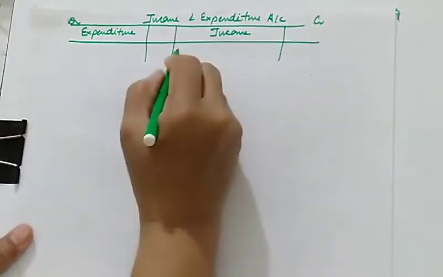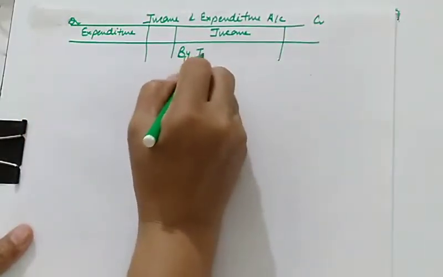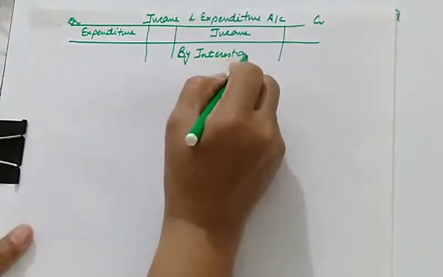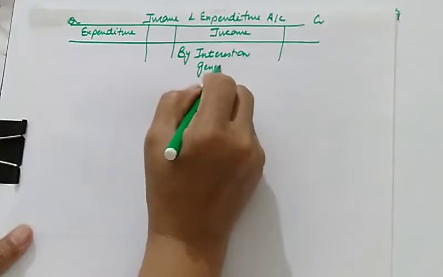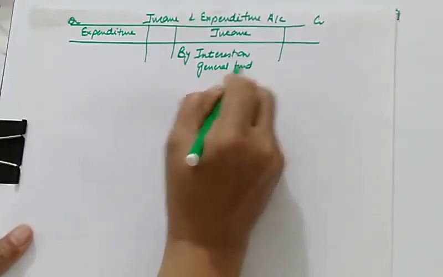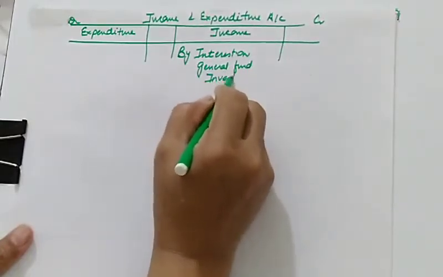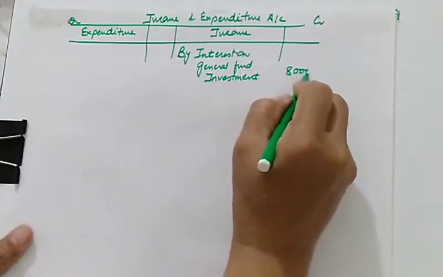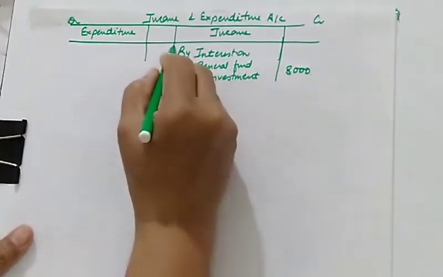I will be showing interest on general fund investment as an income on the credit side of this account. So this is 8,000.